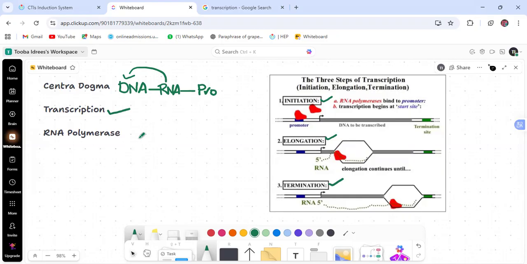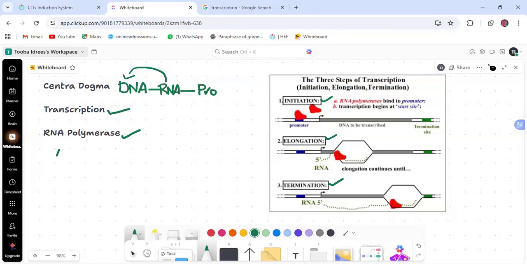To explain all these steps, I will explain the ingredients that are used in transcription. Unlike DNA replication, in which different enzymes are used, in transcription only the RNA polymerase enzyme is used. But RNA polymerase has different subunits.